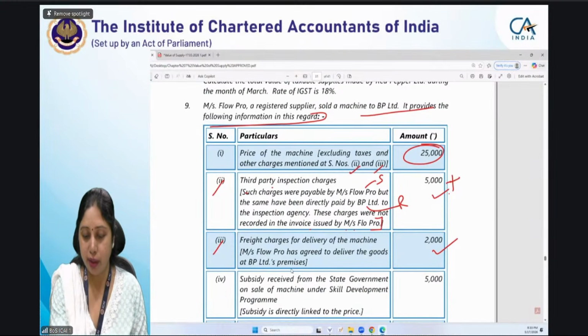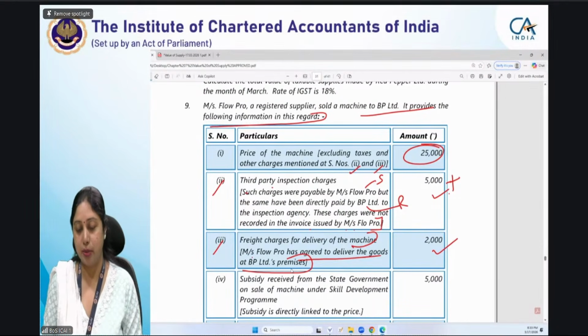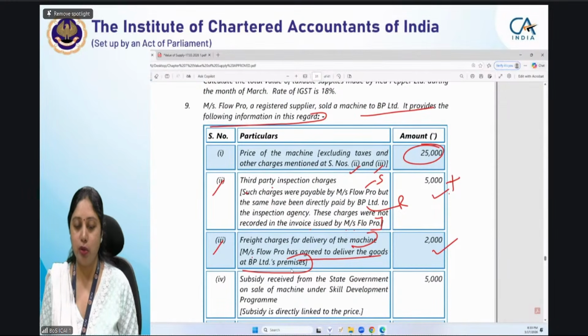Freight charges for delivery of the machine. Now supplier has agreed to deliver the goods at BP Limited's premises. Now tell me whether this will be included or not.